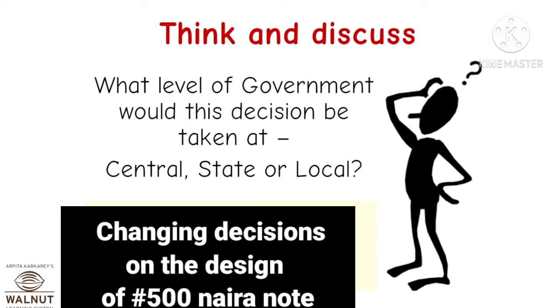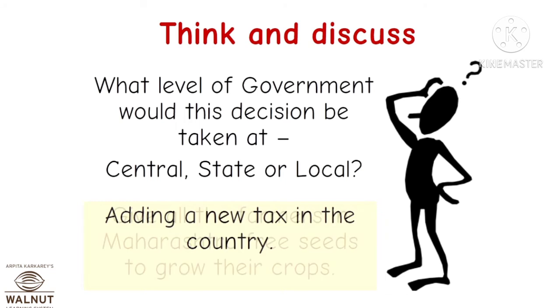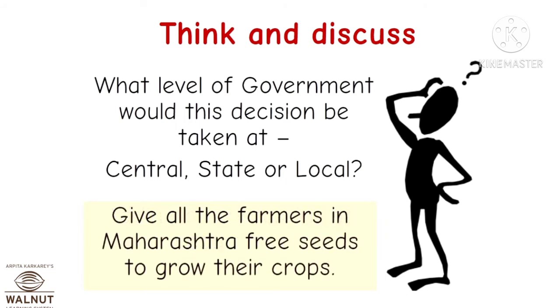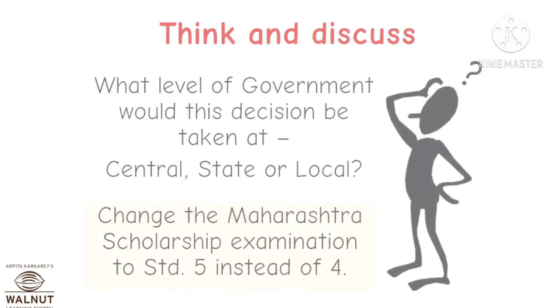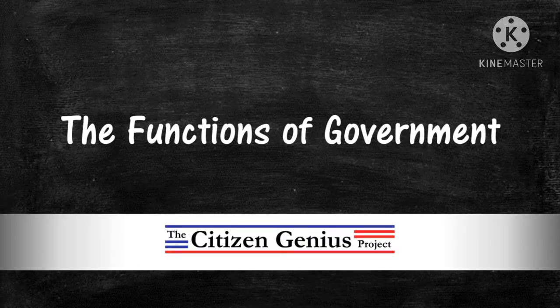Changing decisions on the design of 500 naira notes. Adding a new tax in the country. Giving all the farmers free seeds to grow their crops. Whose decision is it? The federal, the state, or the local government? Changing scholarship examinations.